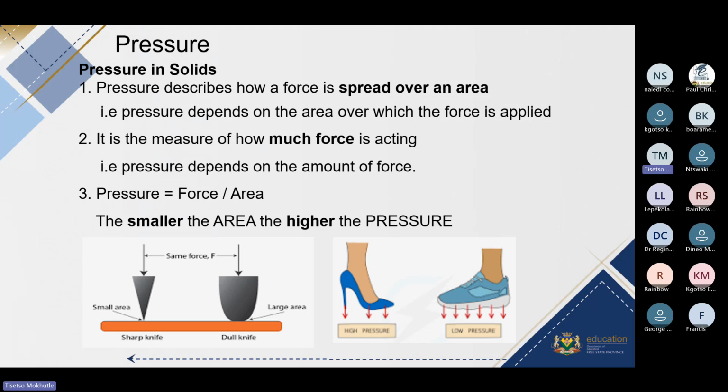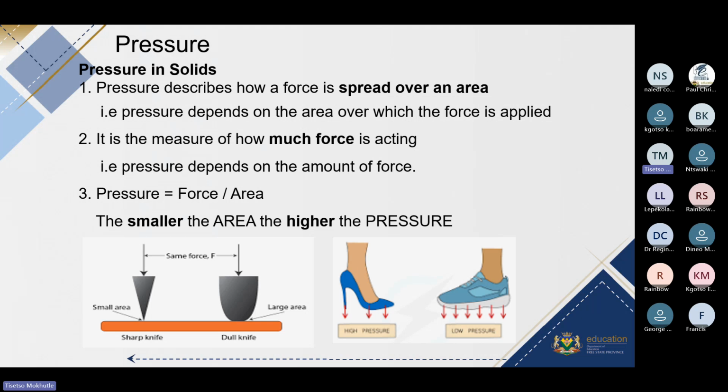And then on the right, we see that someone is wearing a heel here, and the other person is wearing a flat shoe. Notice that both shoes touch the ground with different surface areas. With the heel here, it is in contact with the ground only on a small area. And then here, the shoe is in contact with the ground on a larger area.